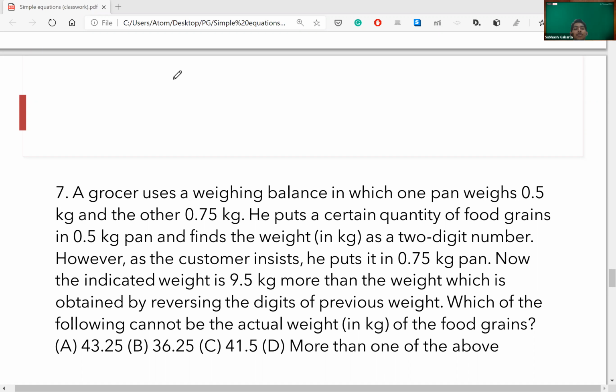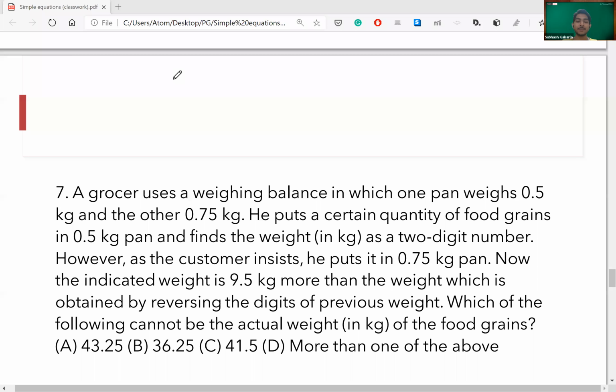See, there are two approaches. How Uttam had shared initially, he used his equations, right? So in that way, if you do, you will definitely get the answer right. Basically 43.25 is the right answer. I mean, not to this question, but to the value of the weight, that would be right because it does satisfy it.